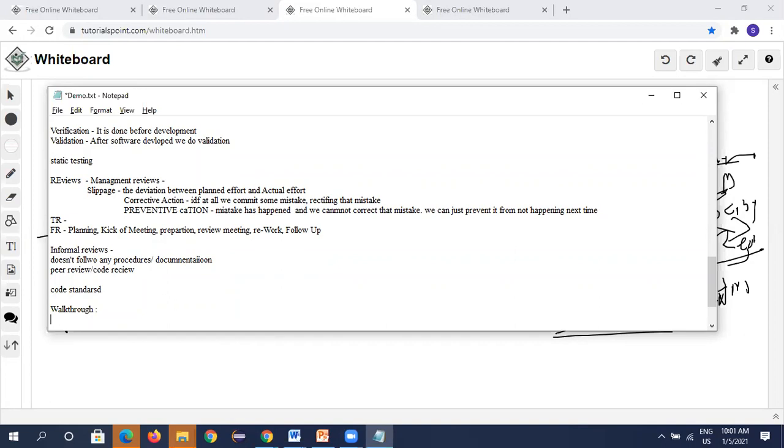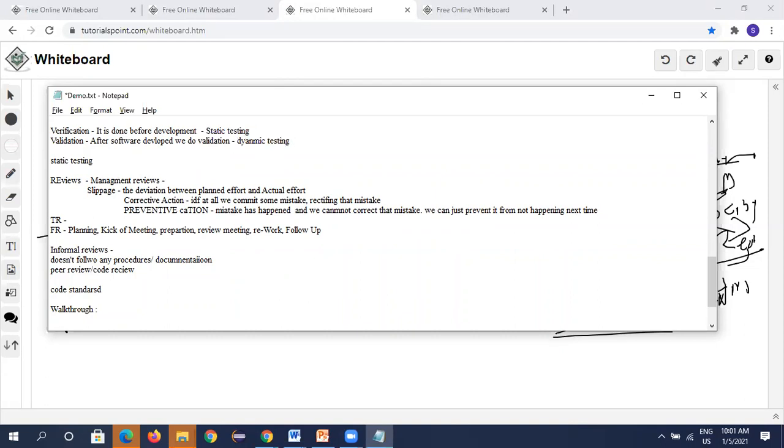One thing we need to remember: the verification part is static testing. Understand, everything is interlinked. The validation part is dynamic testing.